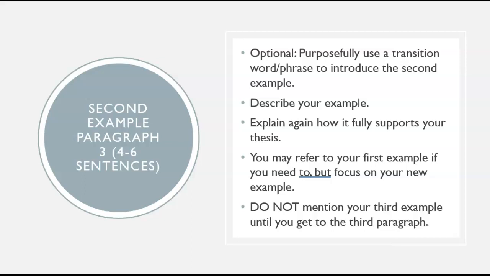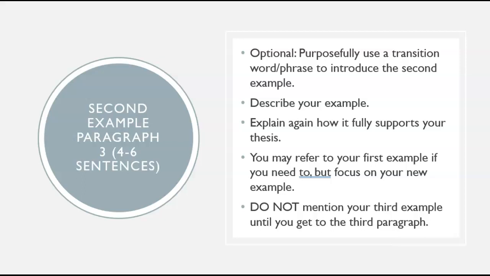The second example paragraph is designed to discuss that second example. Now, when you're making those transition moves, you want to make sure that you don't just throw in however or therefore or although. Think critically about what that transition word means and what kind of movement it indicates. So, however means that you're moving from one thing to a thing that is in contrast.